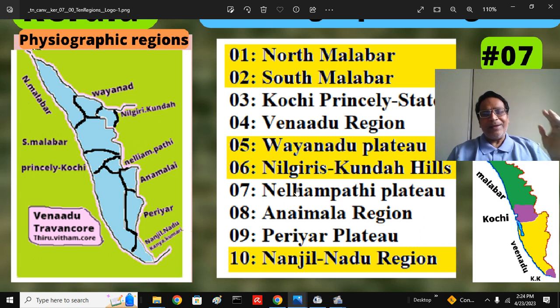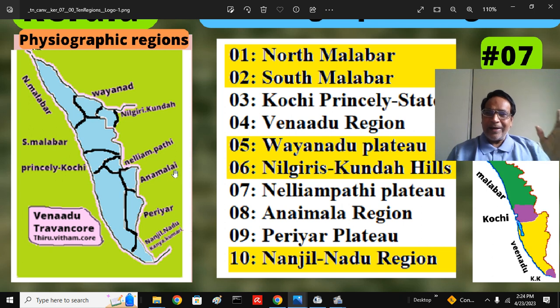So then the other 3 important plateau regions of the South Sahyadri mountains are Nelliampathy, Anaimala. I have omitted Palanis because that is predominantly in the Dindigul region of Tamil Nadu. So Nelliampathy Plateau, Anaimala.